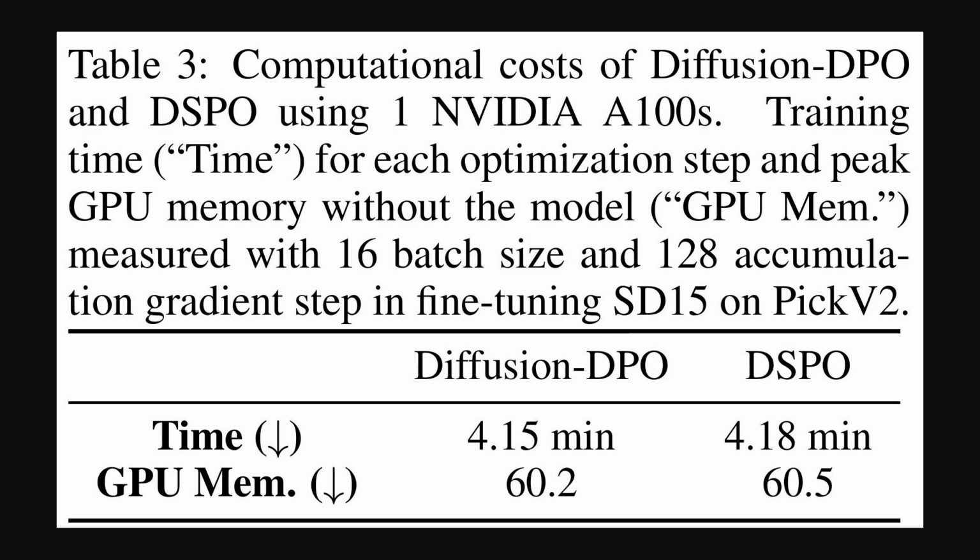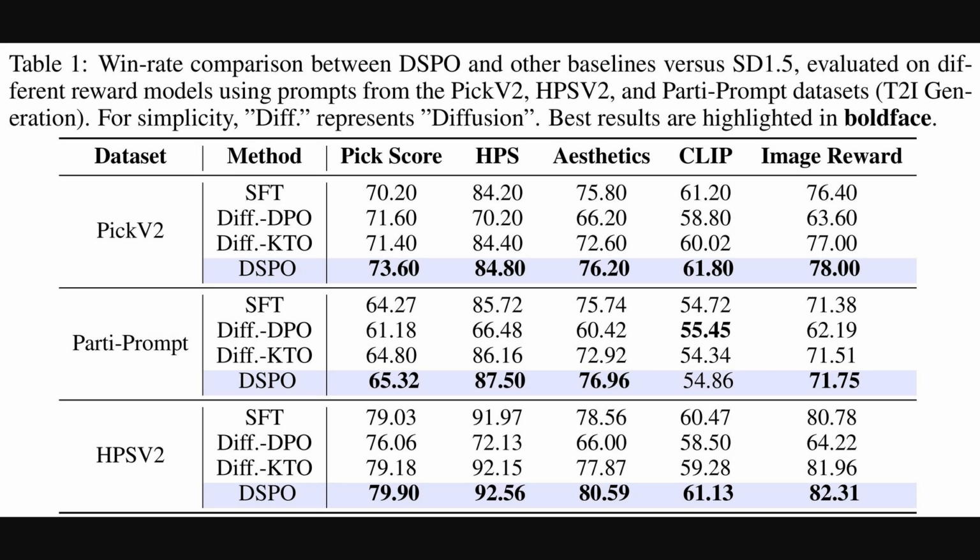So while the computational demands are similar, Table 1 here really drives home the performance advantage. This table presents a win rate comparison, essentially how often one model's output is preferred between direct score preference optimization and other methods like supervised fine-tuning, or SFT, and diffusion Kahneman-Tversky optimization, or diffusion KTO.